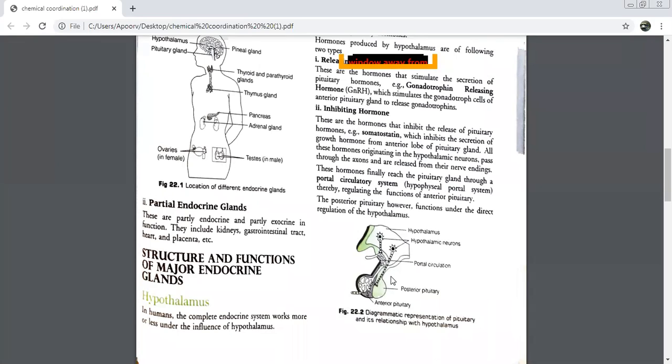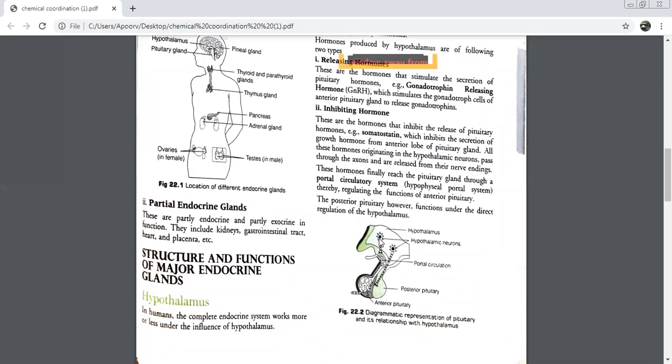Hypothalamic neurons. But now look at this one. Is it directly reaching the anterior pituitary? No, it is not reaching. If you see, we have this system in the middle. This is your hypophyseal portal system. What is the system called? Hypophyseal portal system.